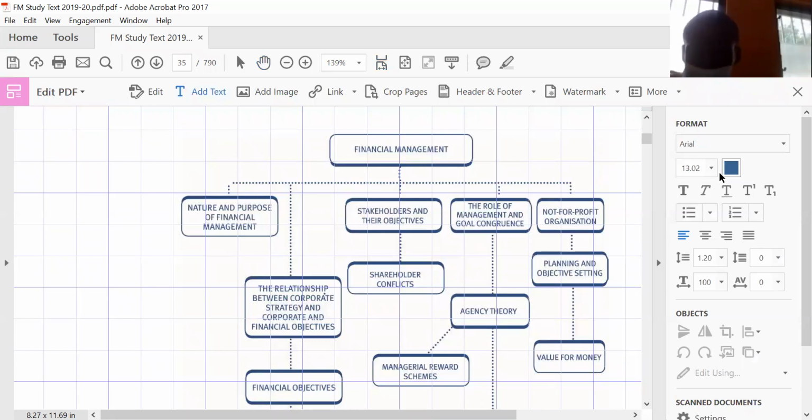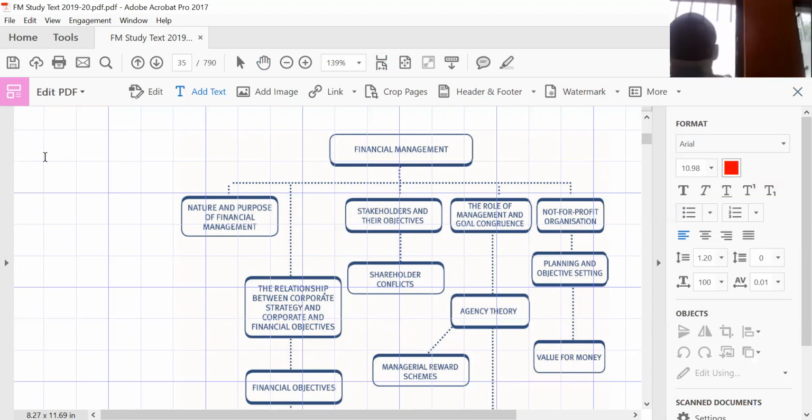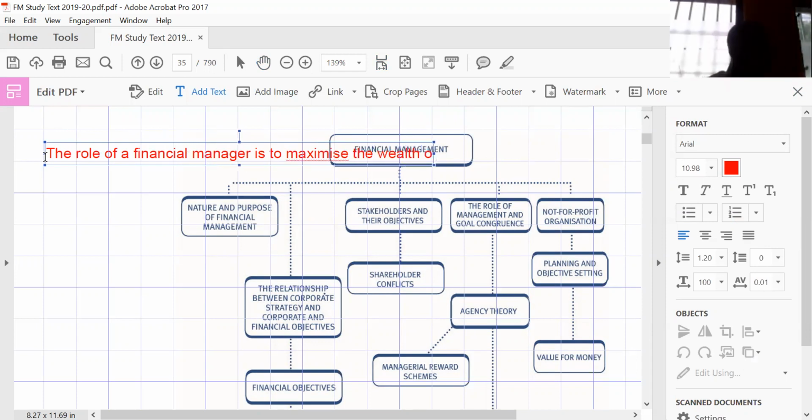Just indicate that over there. Yes. Pardon me, let me use a different color. Okay. All right. So the role of a financial manager is to maximize the wealth of shareholders.